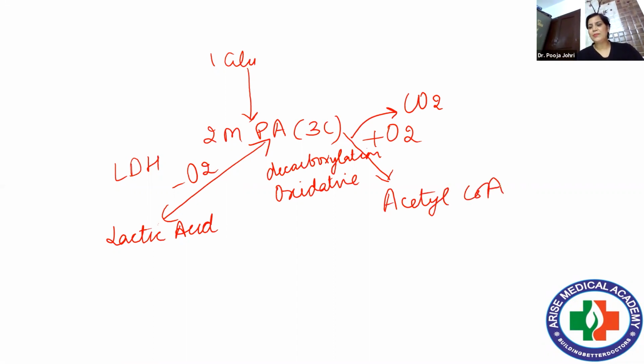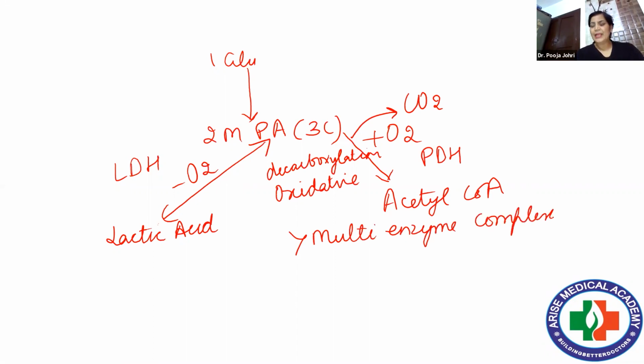Now this reaction plays a very, very important role because the enzyme required here is PDH, which is an example of a multi-enzyme complex. Now, what do you mean by this multi-enzyme complex? It means that this enzyme cannot work alone. It requires so many cofactors, so many coenzymes to work with it.